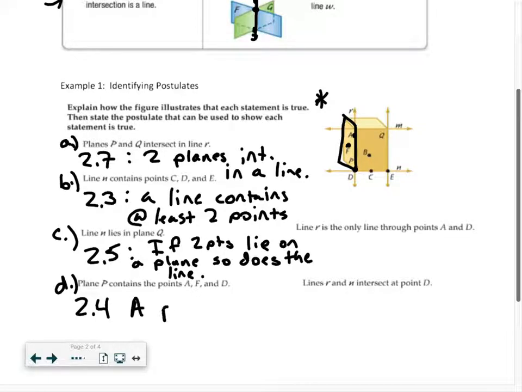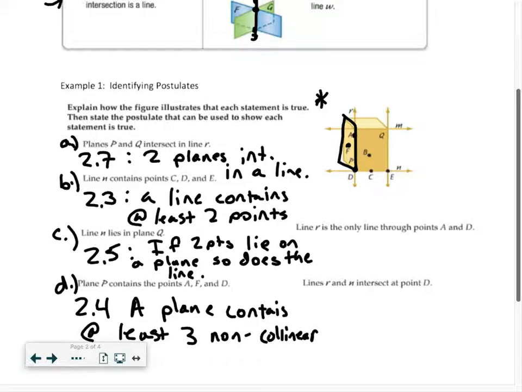A plane contains at least 3 non-collinear points. And let's make this E and F, and I'll leave these to you guys. You guys pause and give them a shot there.